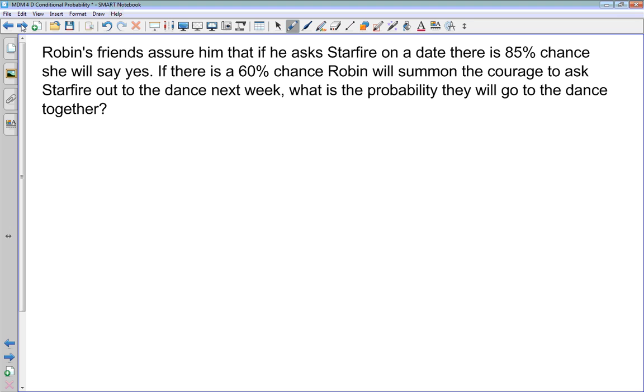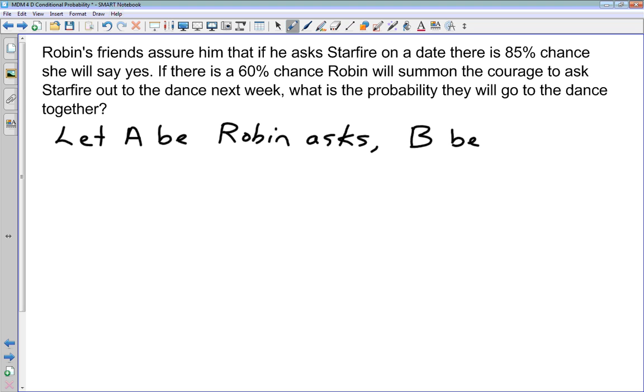Now, what are the two events? What are the two things that have to happen in this problem? Let's let A be the event that Robin asks Starfire out on a date. And we'll let event B be the event that Starfire says yes. These are the two things that have to occur in order for them to go to the dance together. Robin has to ask her, Starfire has to say yes.